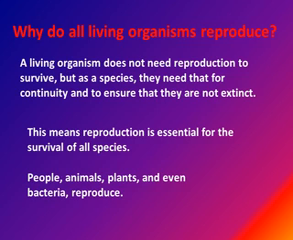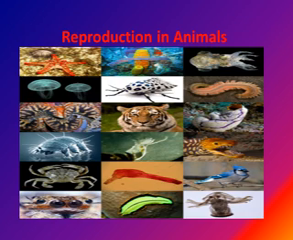A living organism does not need reproduction to survive, but as a species they need it for continuity and to ensure that they do not become extinct. This means reproduction is essential for the survival of all species. All living organisms, whether humans, animals, plants, or even bacteria, reproduce. If any organism fails to reproduce, its population will disappear as its members die from old age, disease, or any accident. So reproduction is very important for the survival of any species.